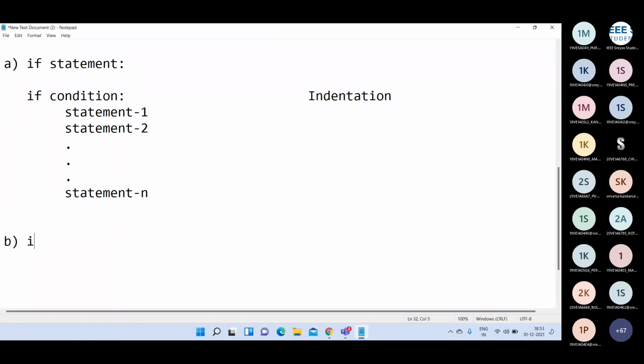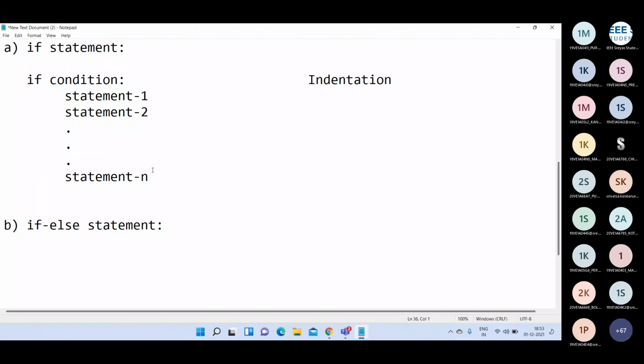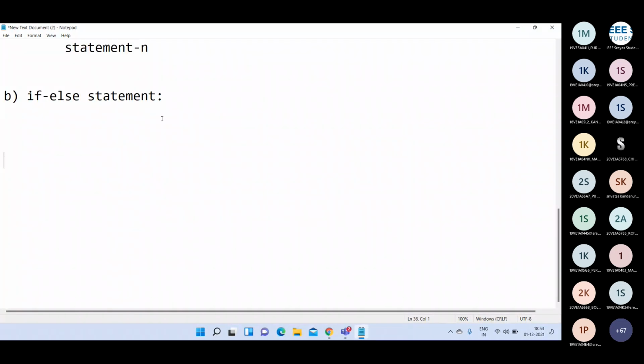Then the next one is the if else statement. We are going to use this if else statement whenever we have two alternatives. From the two alternatives, if you want to select one thing, then you have to use this if else statement here.